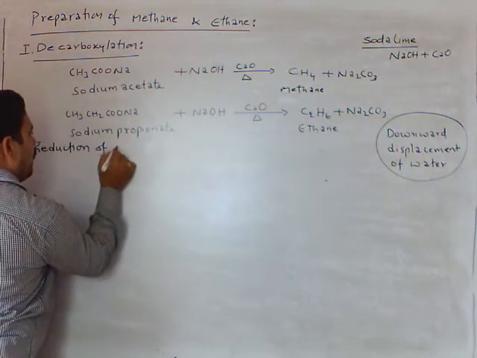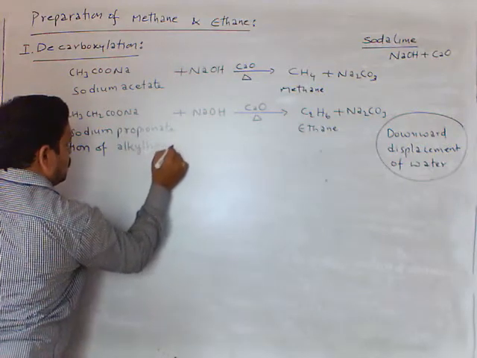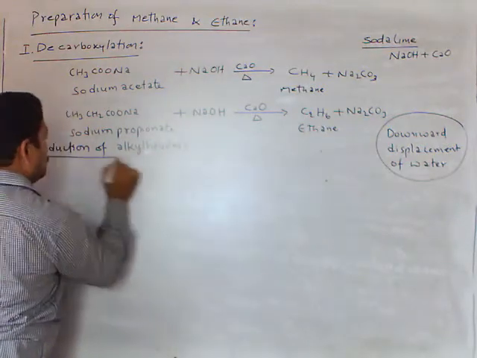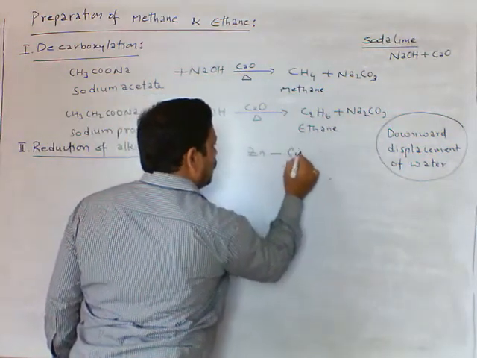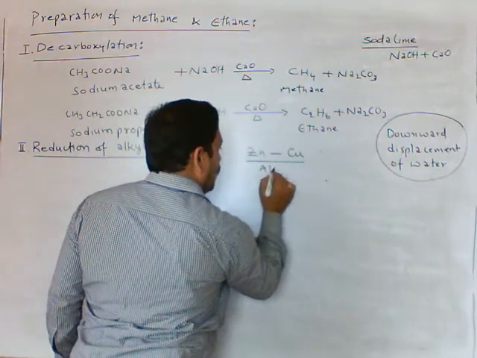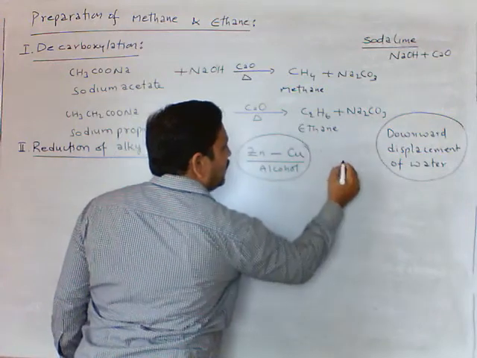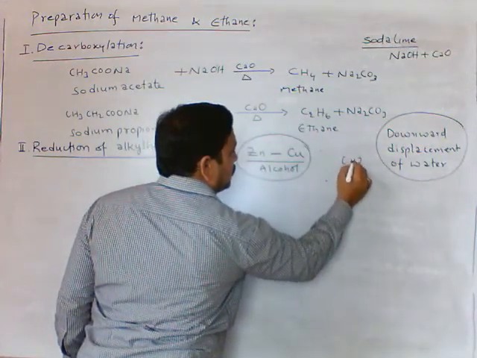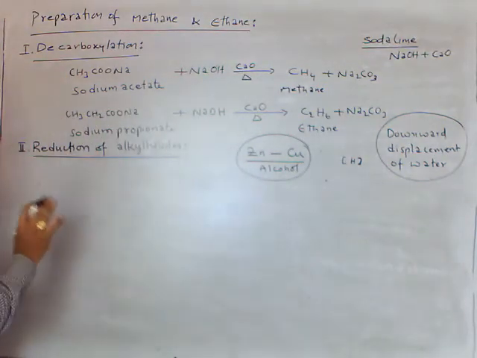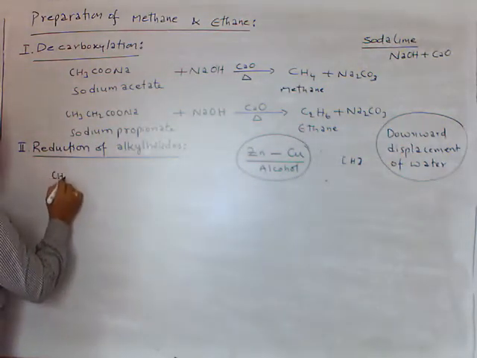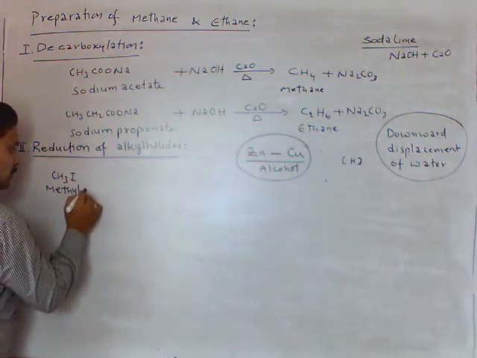Now the second method is reduction of alkyl halides. In this reaction, we are using the reducing agent zinc-copper couple in alcohol. This is the reducing agent giving nascent hydrogen. Nascent hydrogens are coming from this reducing agent. So, I am taking here methyl iodide. This we call methyl iodide.